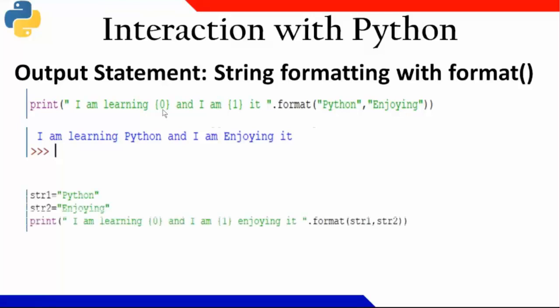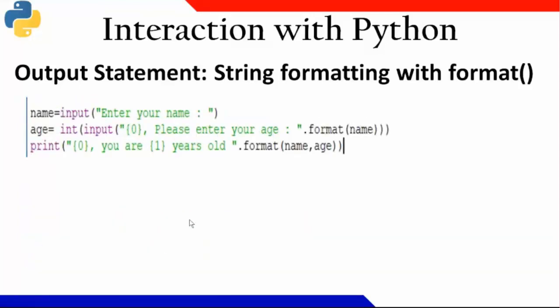Okay. Now, if I am passing a variable also, Python and enjoy, I can print it accordingly. So there is no problem at all. Okay. Now, the same thing I can write here. I can use this for printing.